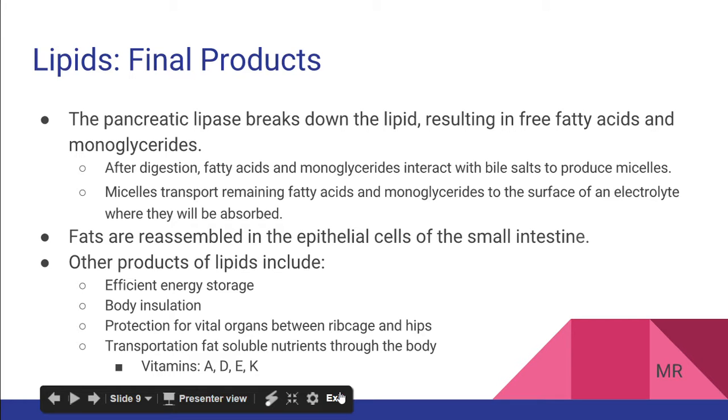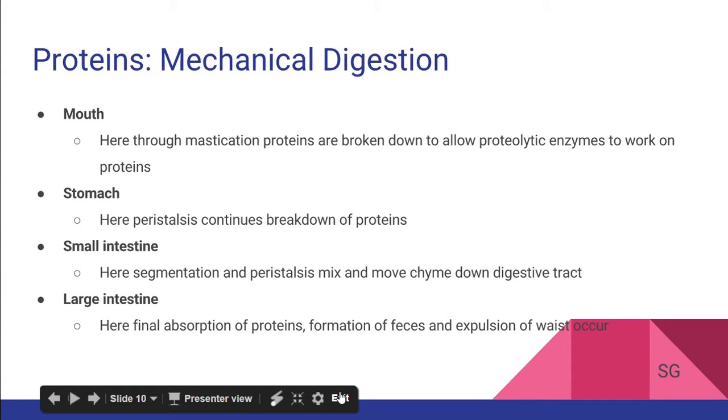Now to proteins. The first step in the digestion of proteins involves the mechanical breakdown of these proteins through mastication. This occurs in the mouth. This mechanical breakdown allows proteolytic enzymes to work on single proteins.